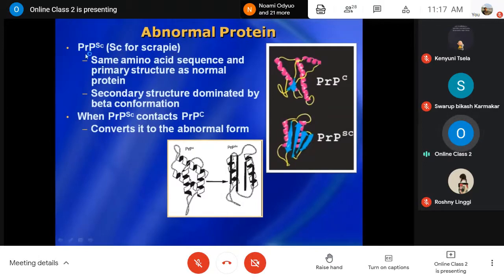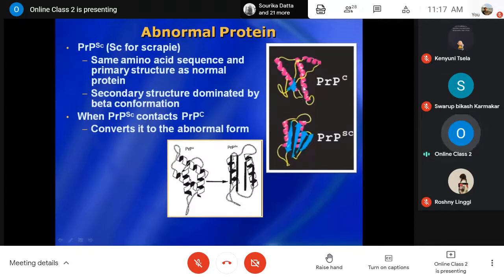So the symbol used to be given as PrPSc. Here also the same amino acid sequence will be there as the normal protein structure. The only thing is the conformational change that happened.